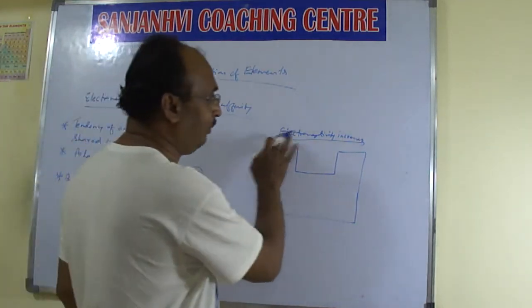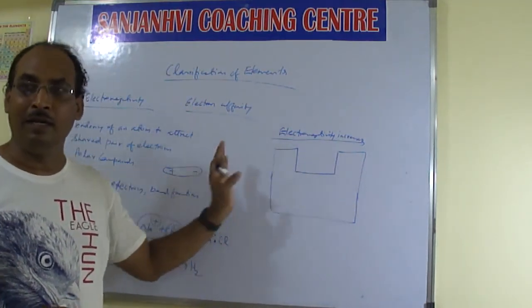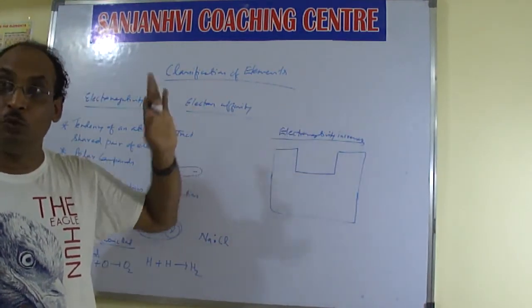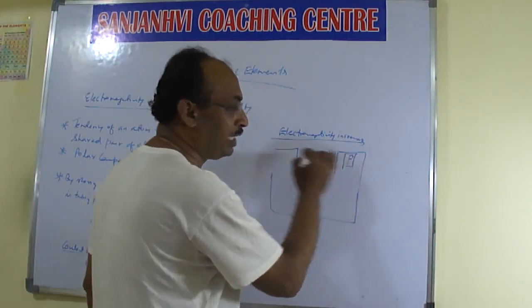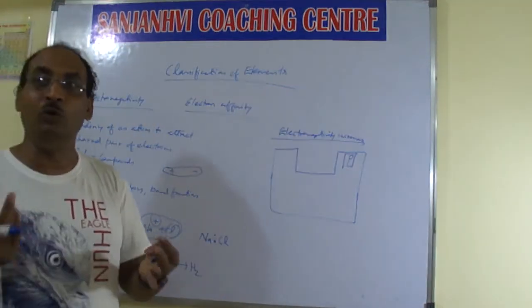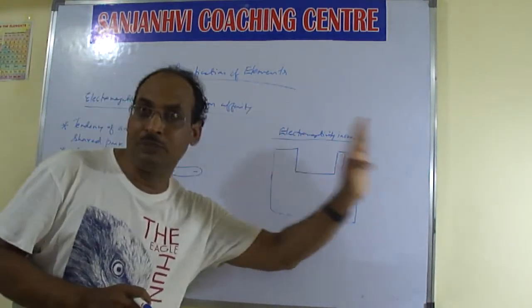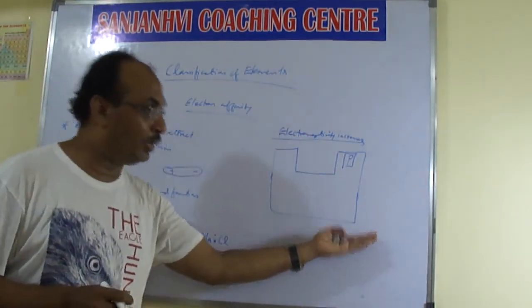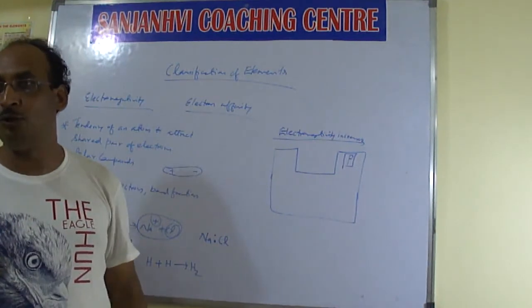Similarly, when you move from left to right across a period, electronegativity increases. As you know, fluorine is the most electronegative element, so when you move towards fluorine from left to right it increases, and from bottom to top it also increases.